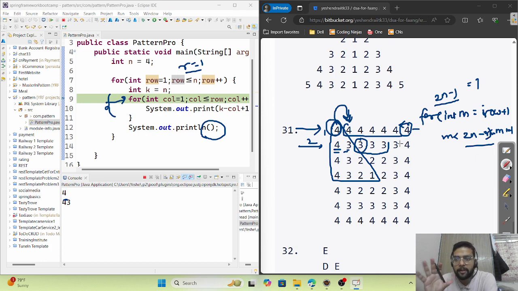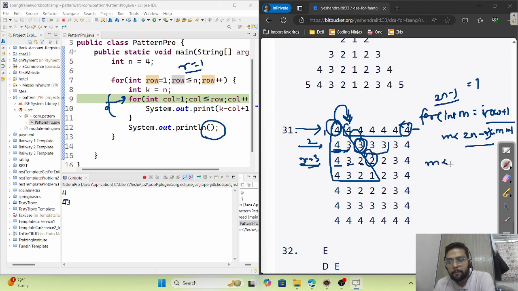Just first explain the starting condition, that is row plus 1. Why row plus 1? Because we don't want to start from row. Initially row is 1, so 4 is already printed. We want to start from row plus 1. In row equals 2, 4 and 3 are already printed, so let's start from 2 plus 1 from here. In row equals 3, 4 3 2 are already printed, we want to start from here. So this is what we want to print. Okay, we got the starting condition.